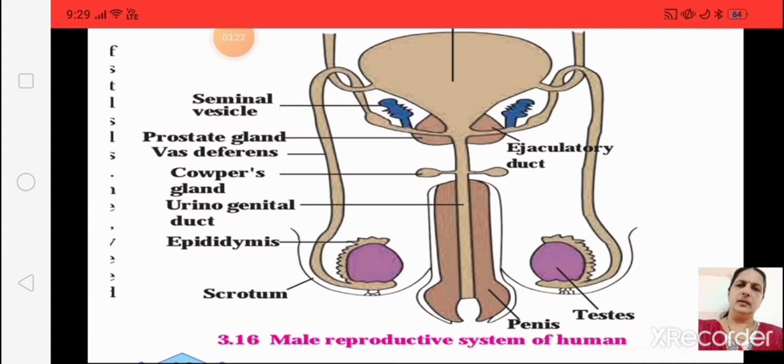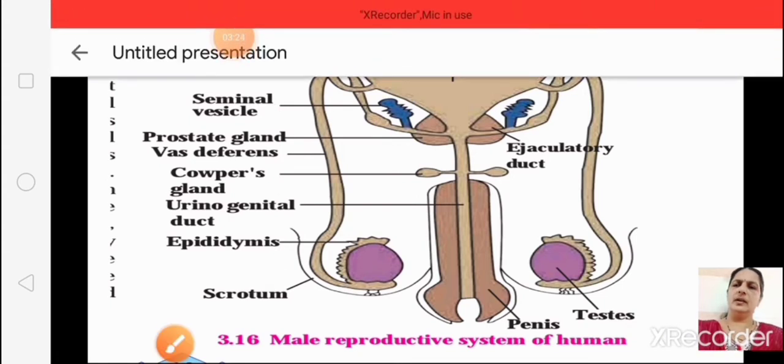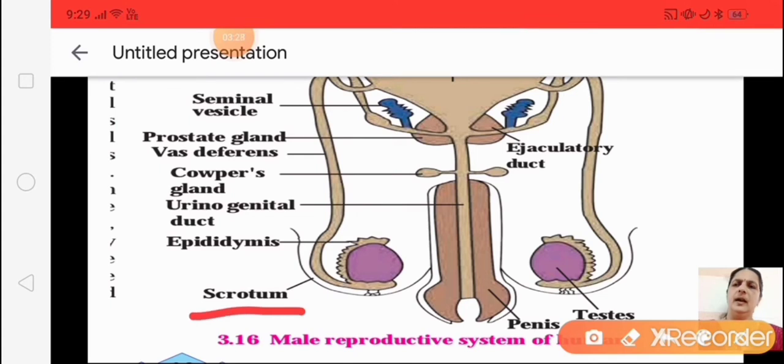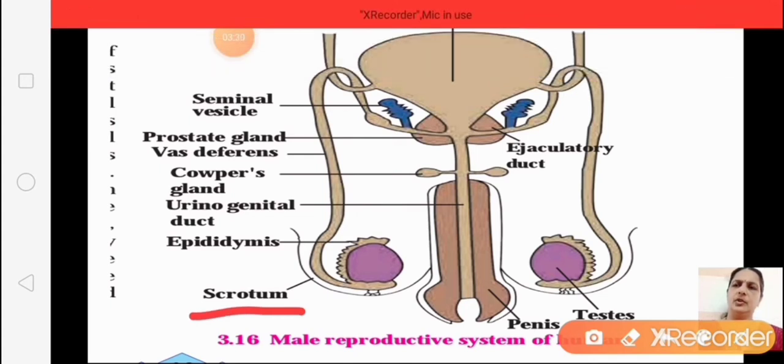Again, this is the scrotum, and you can see the tubules. This is the seminal vesicle. This one is the ejaculatory duct. The seminal vesicle secretes into the ejaculatory duct.